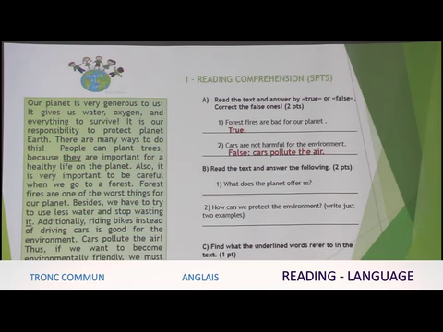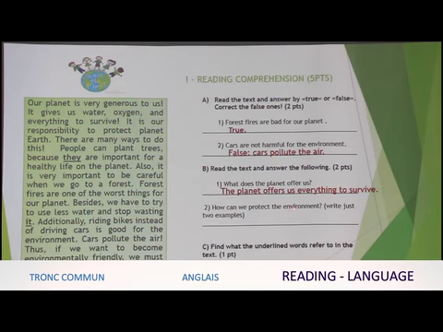Okay, again we have to go back to the text and read. Our planet is very generous to us. It gives us what? So it offers us water, oxygen, and everything to survive. So this is the answer. We can write it offers us water, oxygen, and everything to survive, or we can write just it offers us everything to survive. So the answer is this one. The planet offers us everything to survive. Next one.